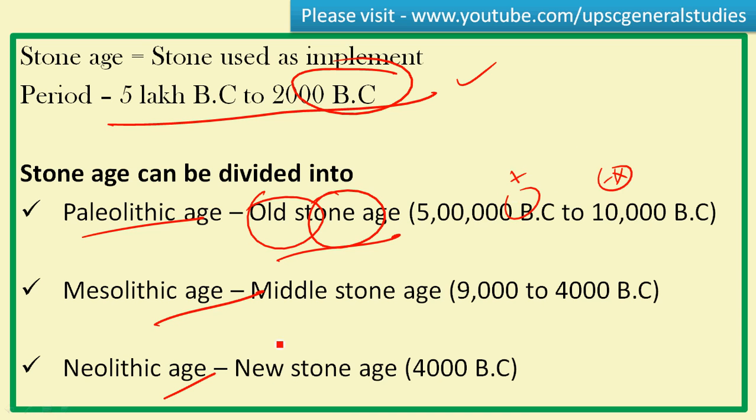After that the Middle Stone Age came. Meso means middle, lithic means stone, that is Middle Stone Age. It started in 9000 BC and ended in 4000 BC. And after that the Neolithic age came. Neo means new, lithic means stone, New Stone Age. It started in 4000 BC and came to an end by 2000 BC in India. So these are the broad categorizations of Stone Age culture.